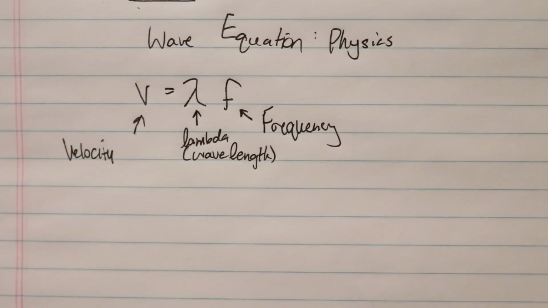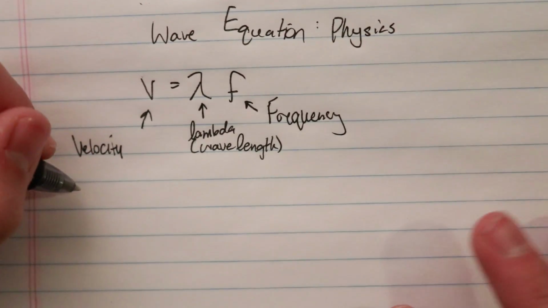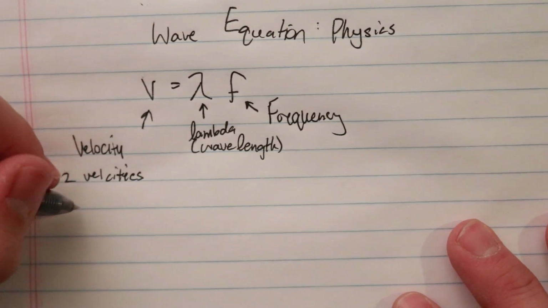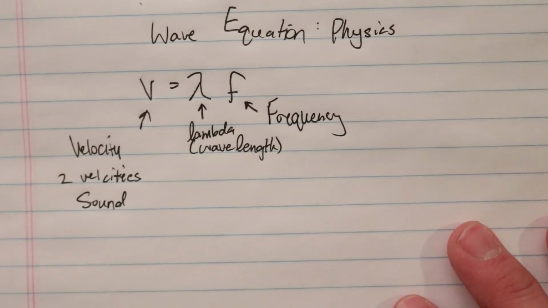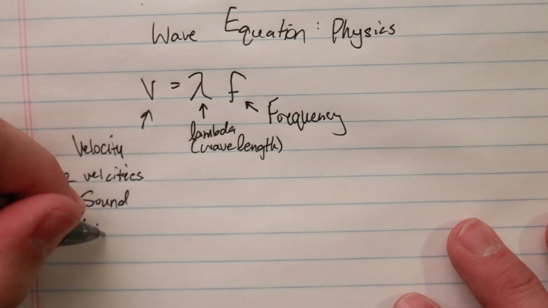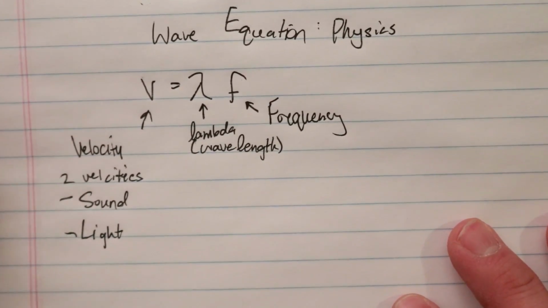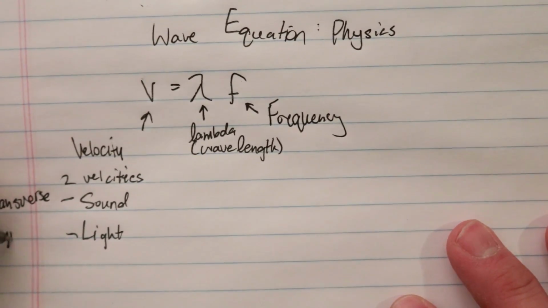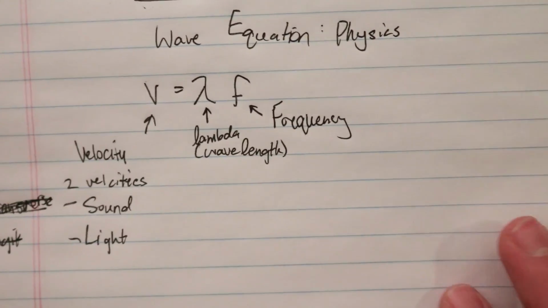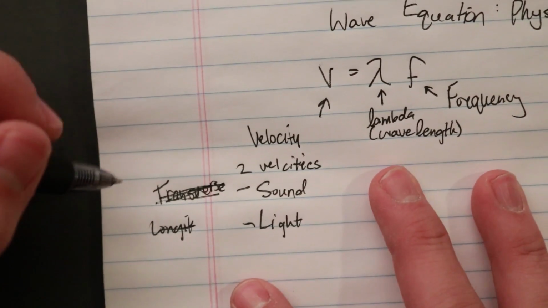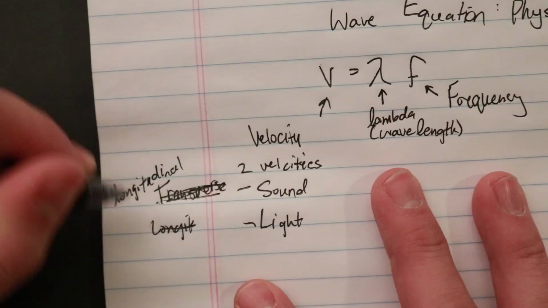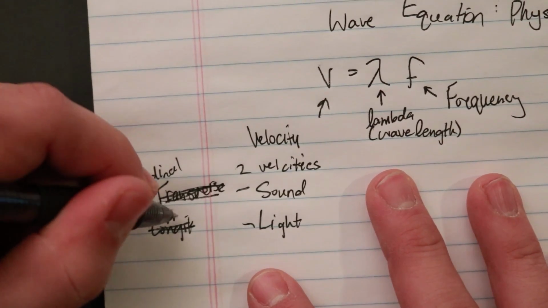Let's see. I have another equation I'm looking at here. Oh, so I want to talk about this velocity. So we have two velocities that we'll really work with, and then I'm going to talk about how these velocities change. So we have sound waves that we talked about. Those are going to be your longitudinal waves. And then we have light waves. These are, so once again, transverse, and these are longitudinal. Oop, I got that backwards. Sound waves are longitudinal, and light waves are transverse.